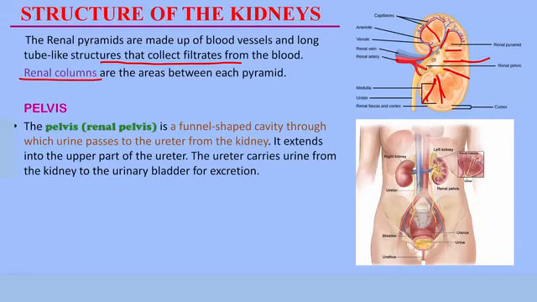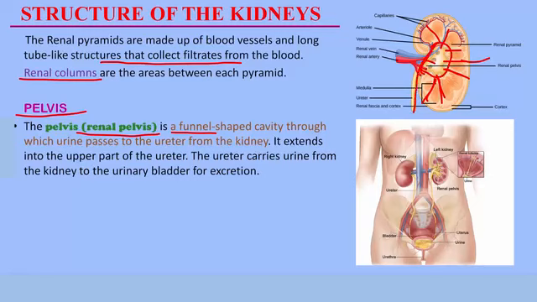The third part of the kidney is the pelvis. This pelvis can also be referred to as the renal pelvis. The renal pelvis is just a cavity. It is a funnel-shaped cavity through which urine passes from the kidney to the ureter.